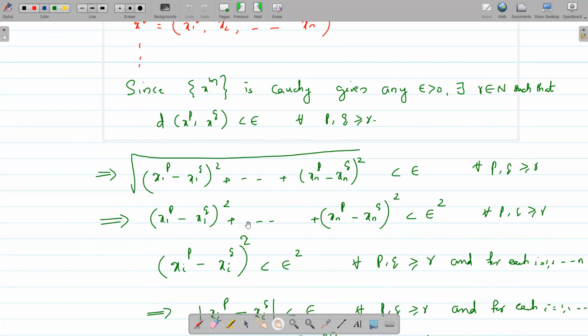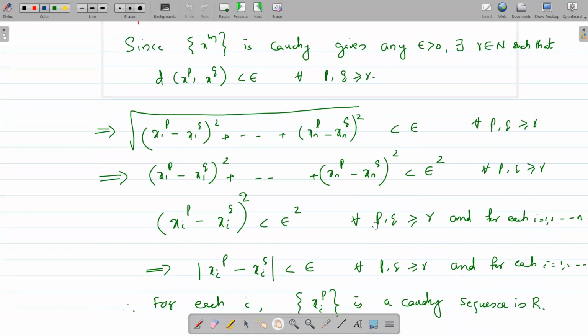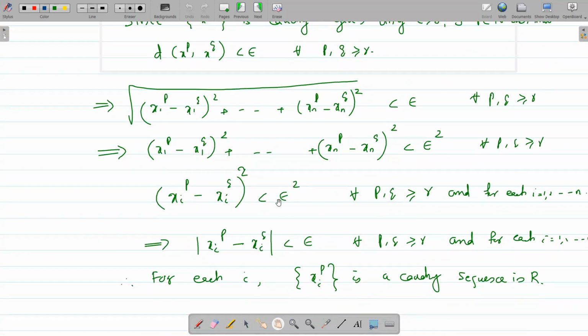Since this is the sum of n positive numbers that is less than epsilon square, each term is less than epsilon square. So for each i, (x1p minus x1q) the whole square is less than epsilon square, etc., (xnp minus xnq) the whole square is less than epsilon square. So for each i, (xip minus xiq) the whole square is less than epsilon square for all p and q greater than or equal to r. Taking the square root, the modulus of xip minus xiq is less than epsilon for all p and q greater than or equal to r.